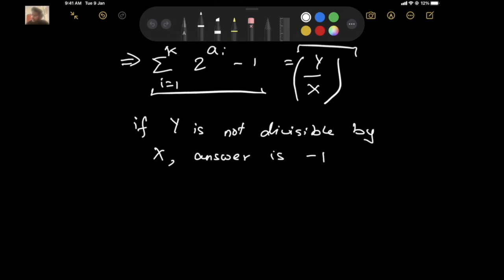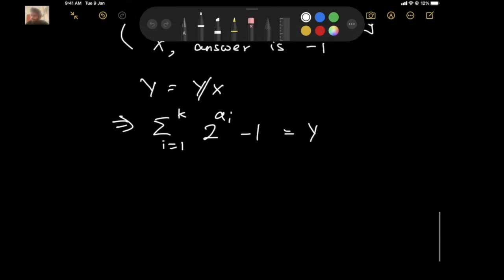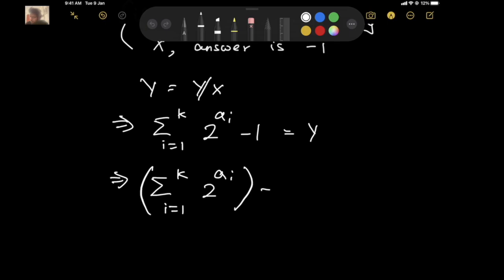Now, for now, let's replace y. So we'll check this, and then we'll write y is equal to y by x. Y divided by x. So that's why instead of writing x on this side again, I'll just write y. So we have this condition here. Now, this is equivalent to saying this.